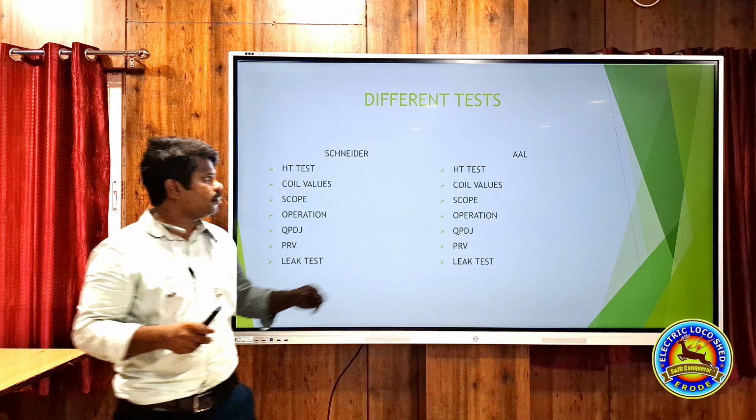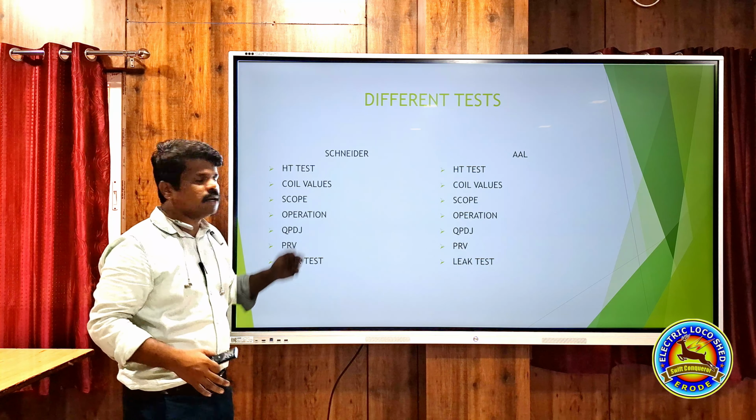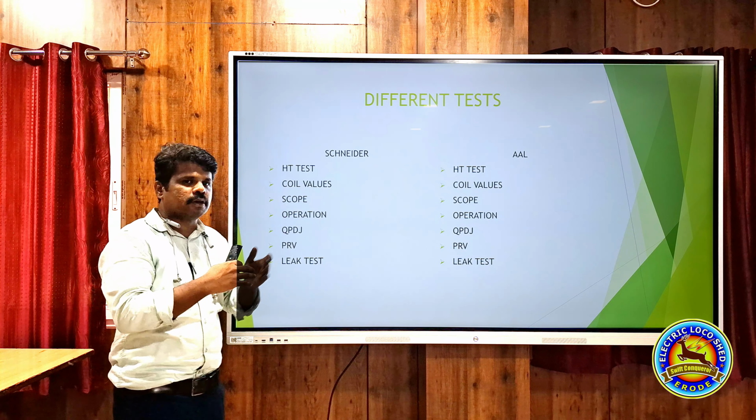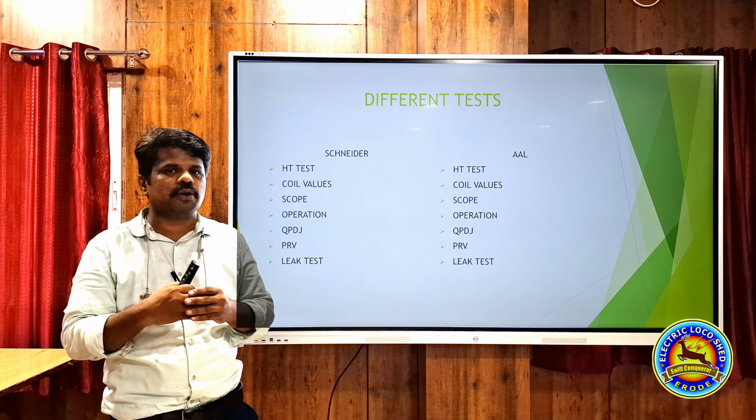40 kV for 10 seconds. It is also in the same way only. Incoming, outgoing first, then outgoing earth. Then coil values, that I have already shown its values. Then last, after in AOH and IOH, the